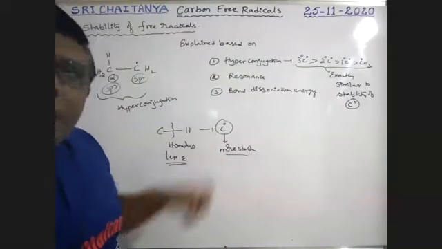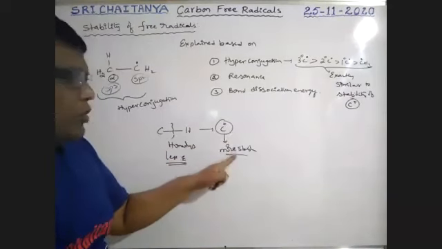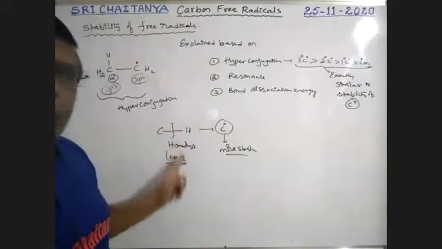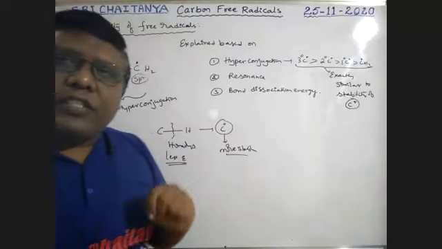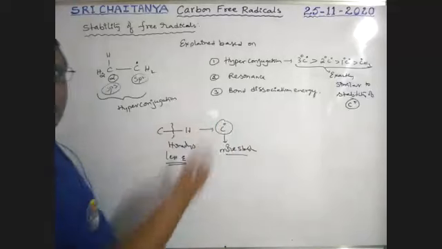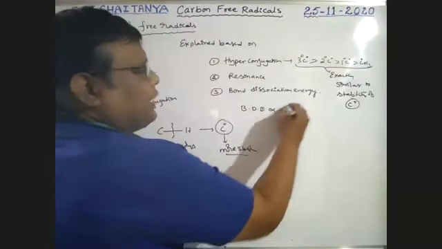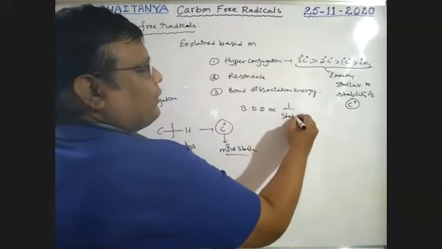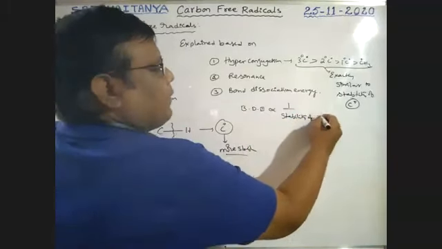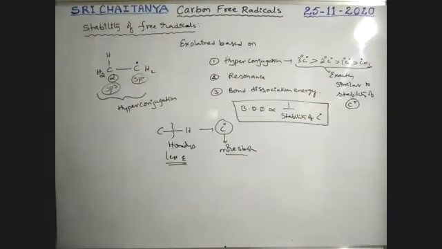So when compared to this one, this has less stability. That means this carbon radical is more stable, that means it is easy to form. That means less is the bond dissociation energy, more is the stability of the carbon free radical. Therefore, bond dissociation energy is inverse to the stability of carbon radical. It is very, very, very important.